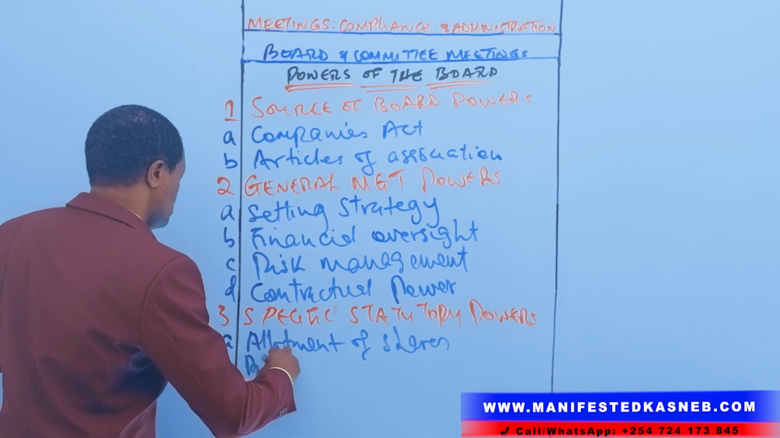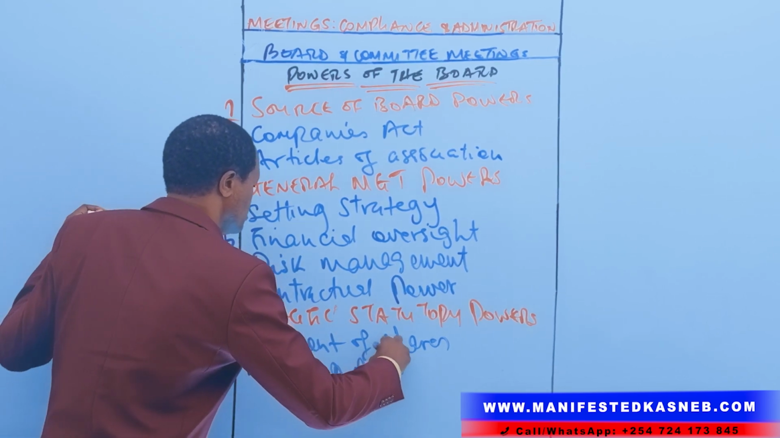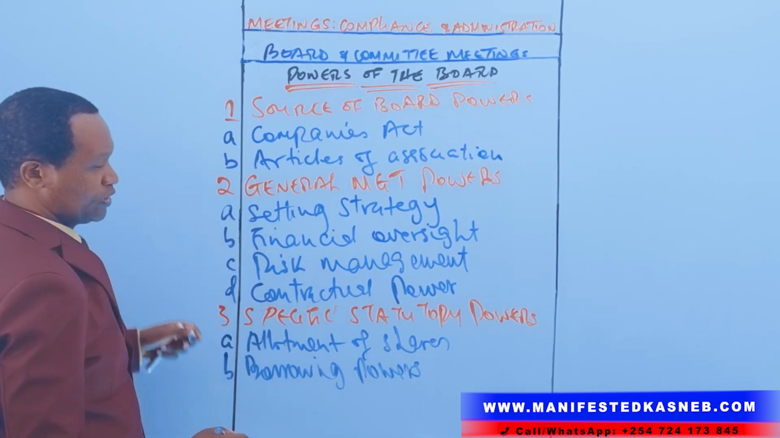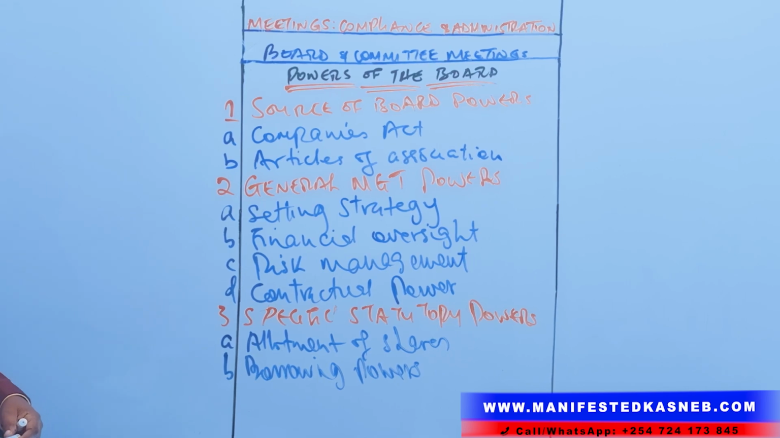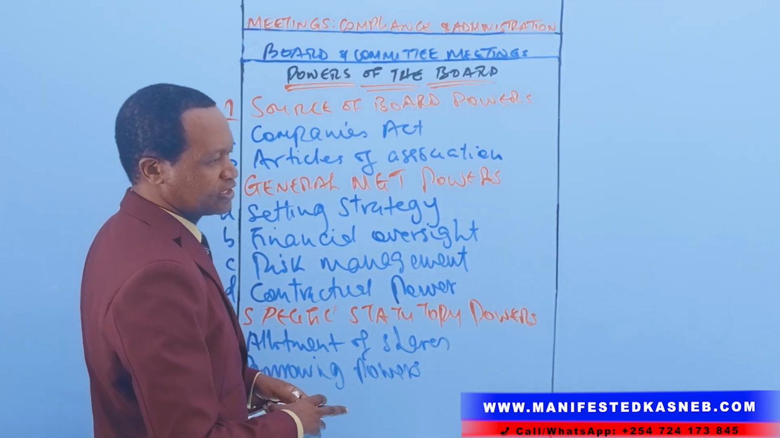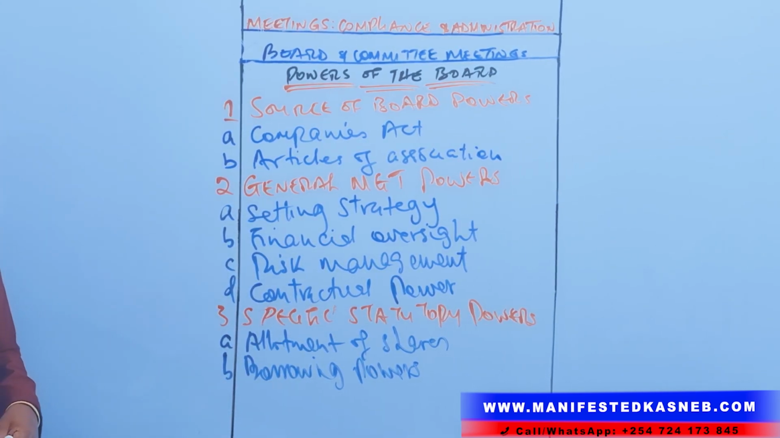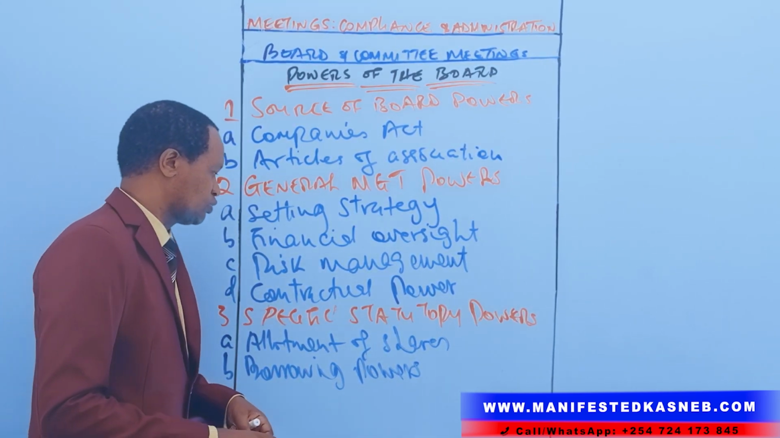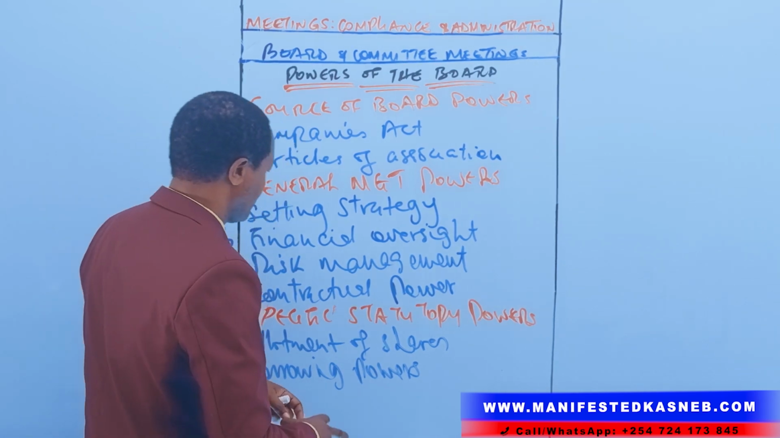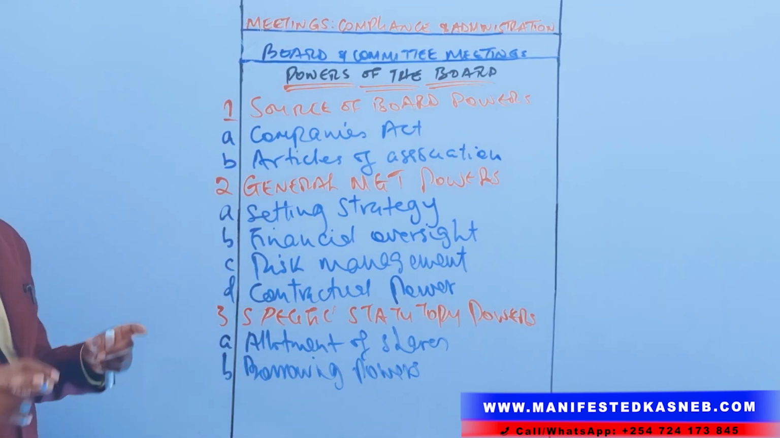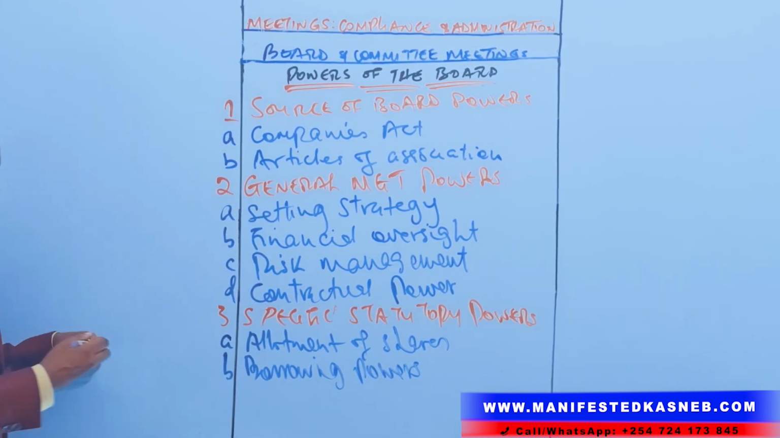Two, borrowing powers. Now, the authority to raise loans, the authority to issue debentures, and also to pledge company assets as a security is also one of the statutory powers of the board.